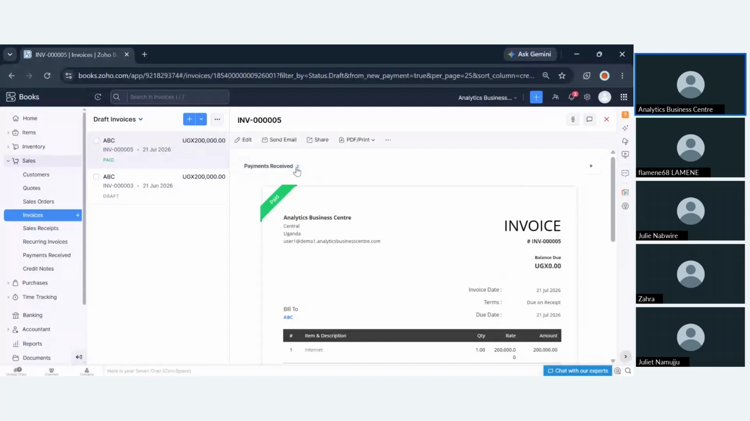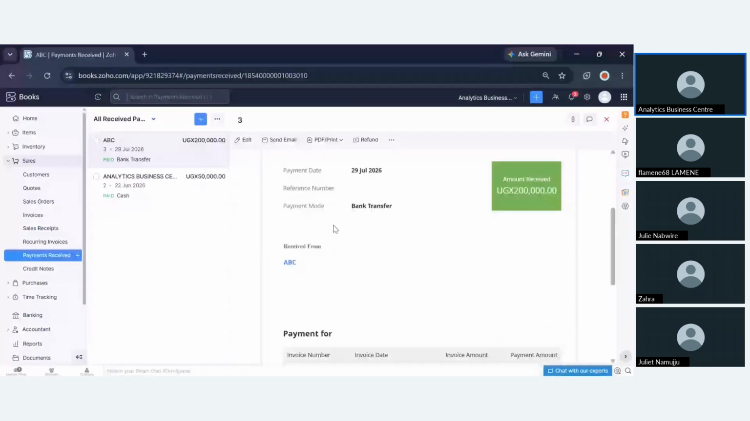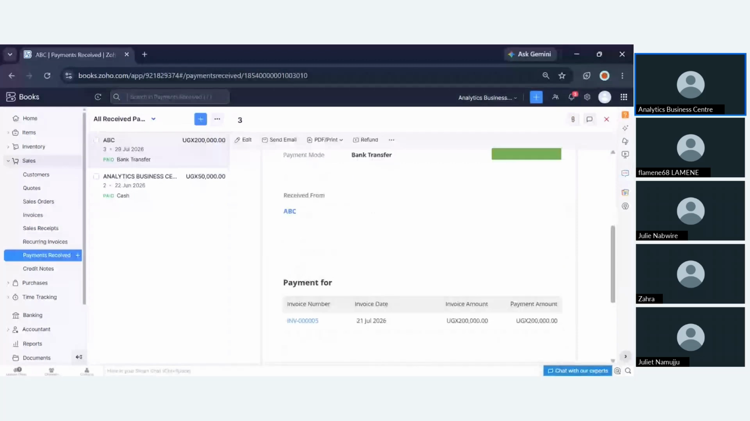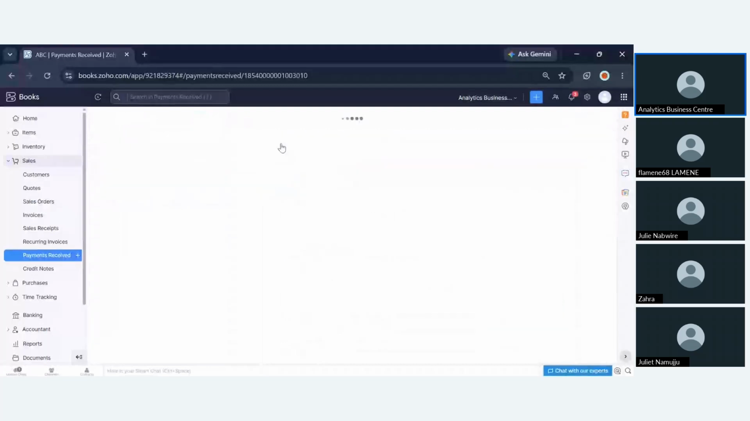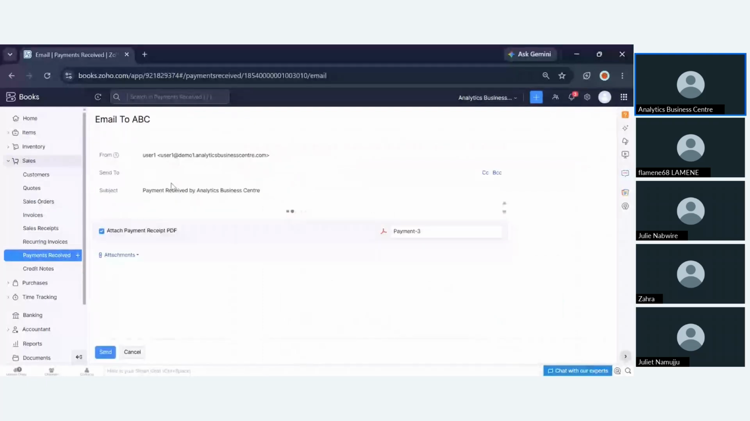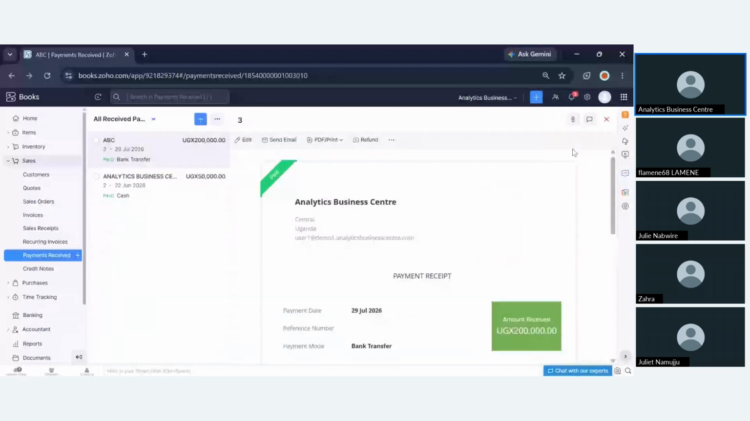So here under the payments received, you're going to click this number, and then the system comes along with a receipt. Because they have paid you, you're going to be able to issue a receipt. So you're going to download this specific receipt, or you can actually go ahead and email this specific receipt to the customer. So we have seen the entire sales process is being captured under this sales module.